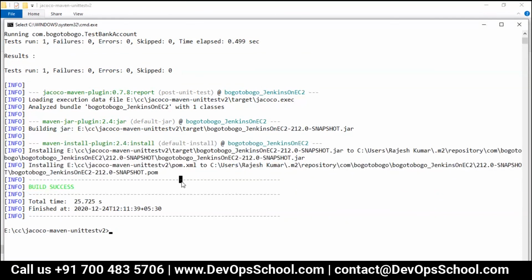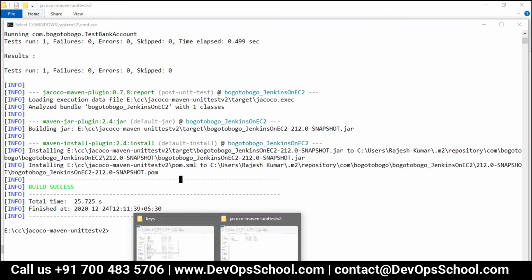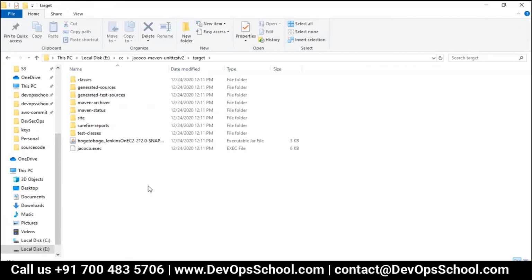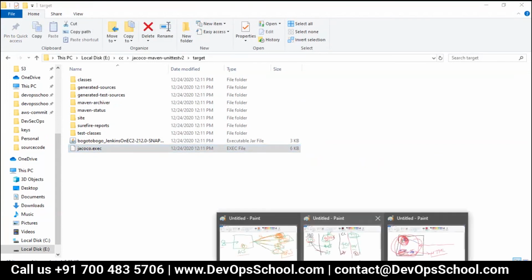Now here, Jacoco will create a data file. The data file will be an exec file. So let me show you. So done, target. Where is the data file? This is the one. This is the data file.